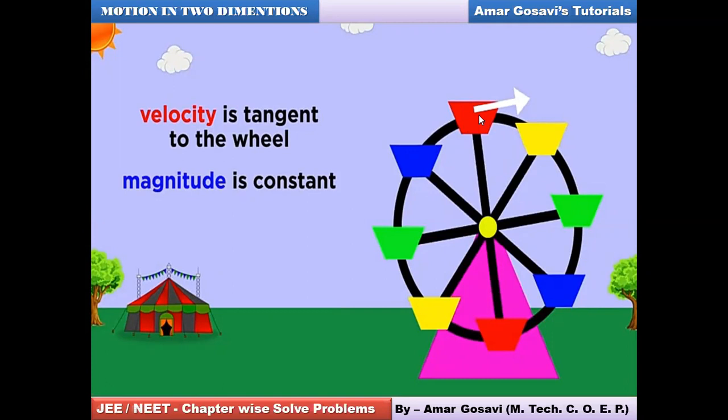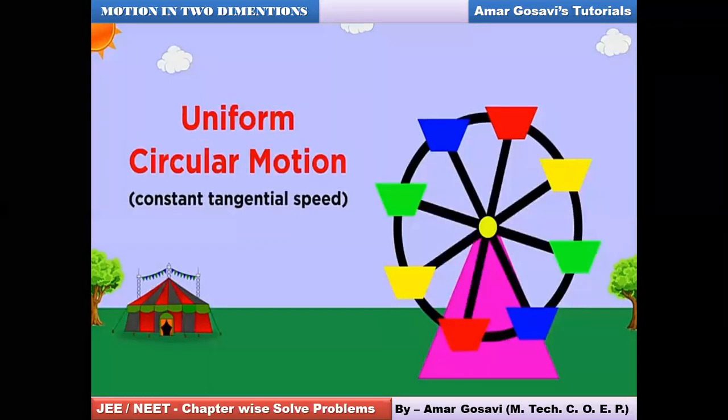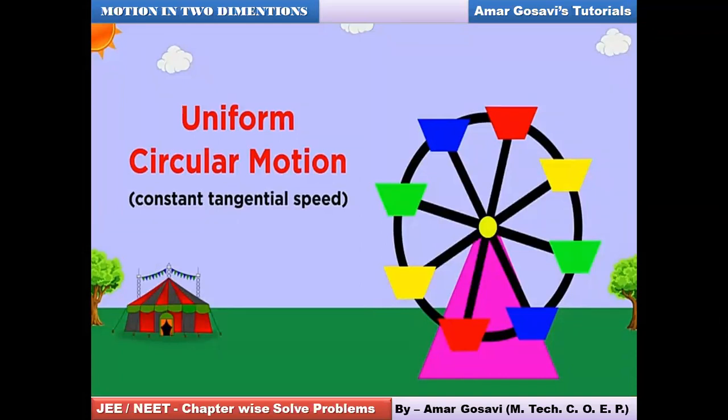If I want the direction at another point, the direction is going to change because this tangent will keep on changing direction. So velocity won't remain constant, but its magnitude will remain constant. That's what I mean to say. If it moves with constant tangential speed, we will consider such motion as uniform circular motion, friends.